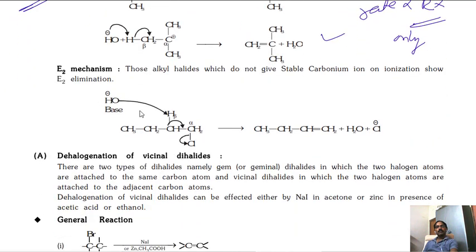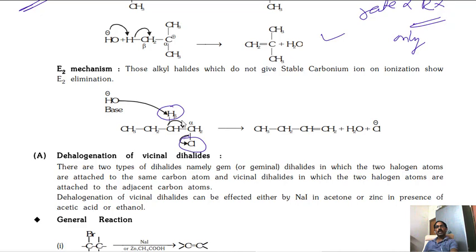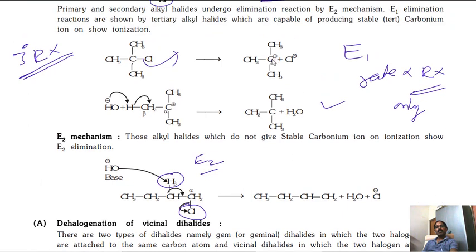So in E2 you can see the mechanism once. Whenever hydrogen is releasing, simultaneously halogen is releasing. Both happen together. Means not spontaneously, simultaneously. So this type of mechanism is known as E2. But here you can see a carbocation is formed at one time, so chlorine has already left, then hydrogen is released. This type of mechanism is known as the E1 mechanism.